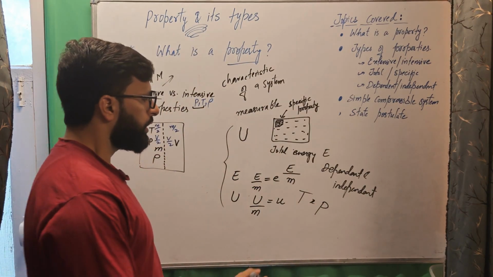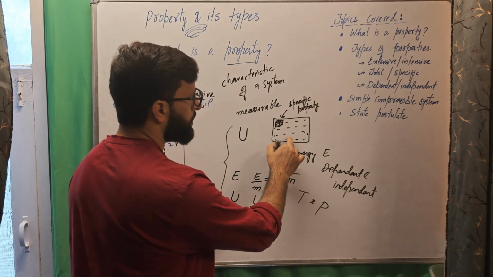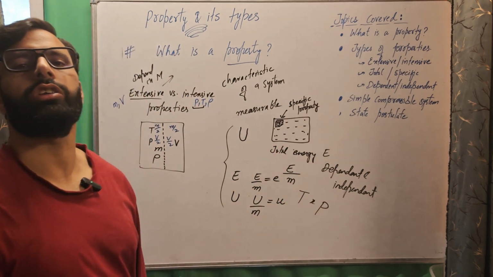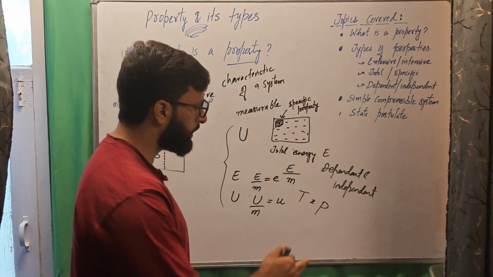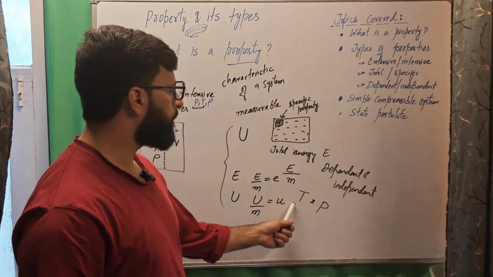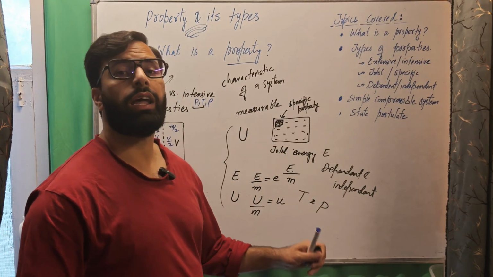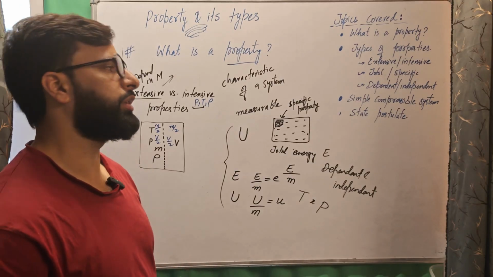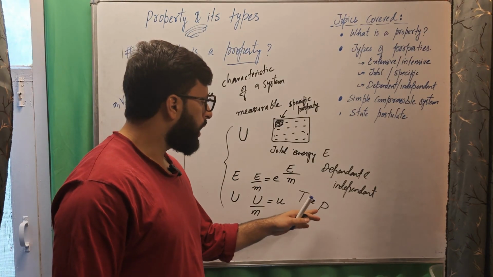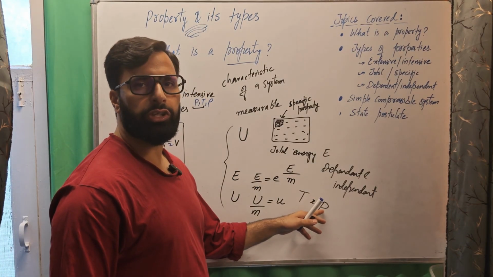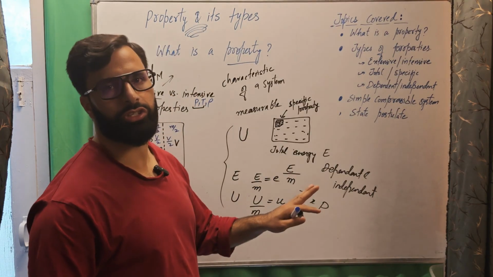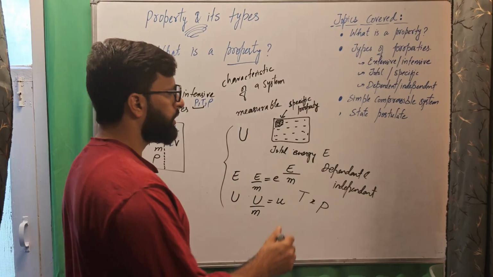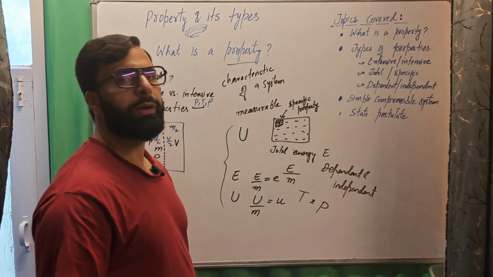If we change the temperature of the system and pressure automatically gets changed, we're not changing pressure, we're just changing temperature, and pressure automatically changes. We say temperature and pressure, these two properties are dependent, they depend on each other. We cannot hold pressure constant and change temperature because they are dependent. Whenever T is changed, P gets changed. If that is the case, the properties are said to be dependent.